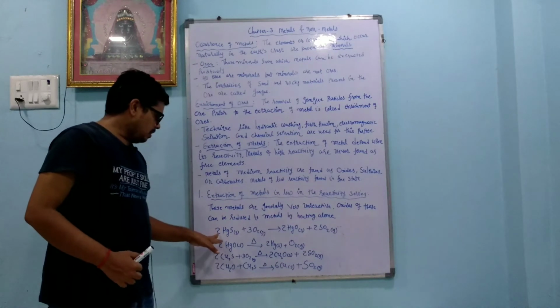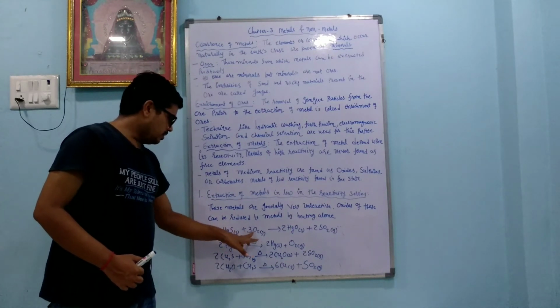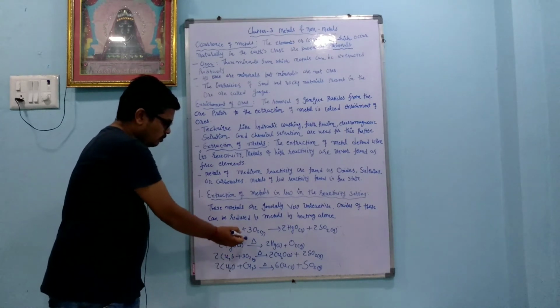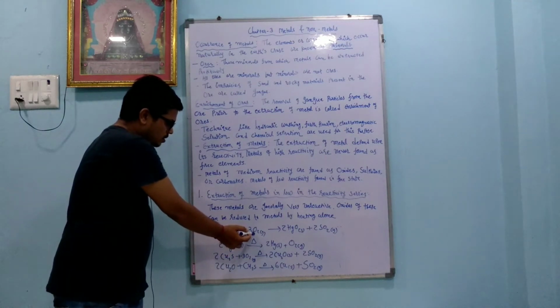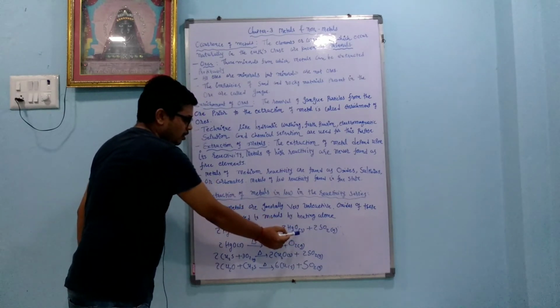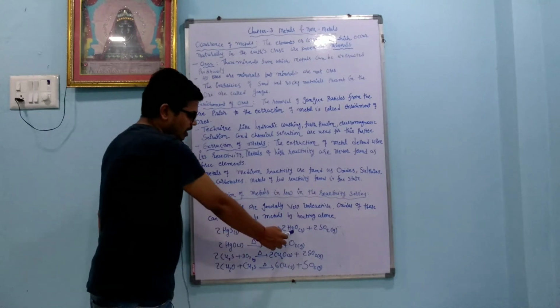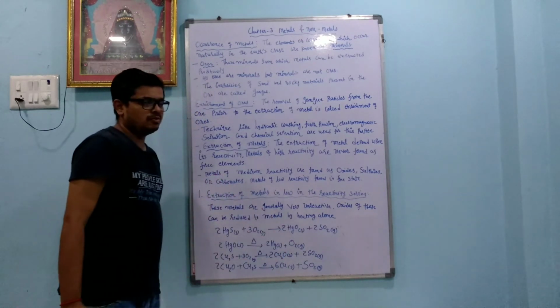So the first example is 2 mole of mercury sulfide plus 3 mole of oxygen. Now our target is to remove sulfur, so we heat in the presence of air. So sulfur is removed as sulfur dioxide and we get mercury oxide. Our target is to remove sulfur. So we get 2 mole of mercury oxide plus 2 mole of sulfur dioxide.